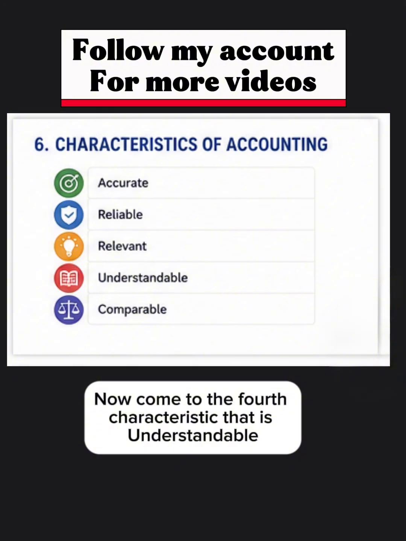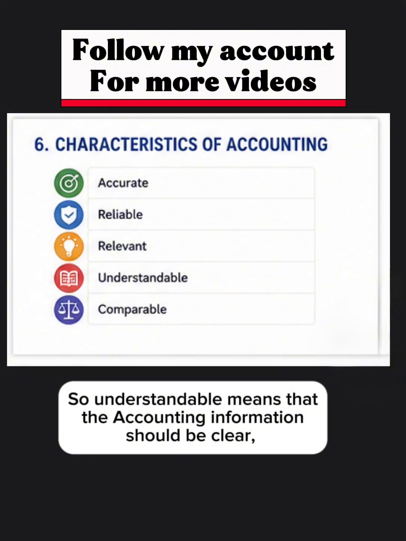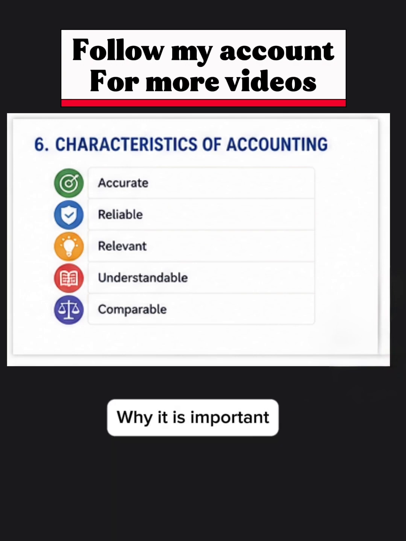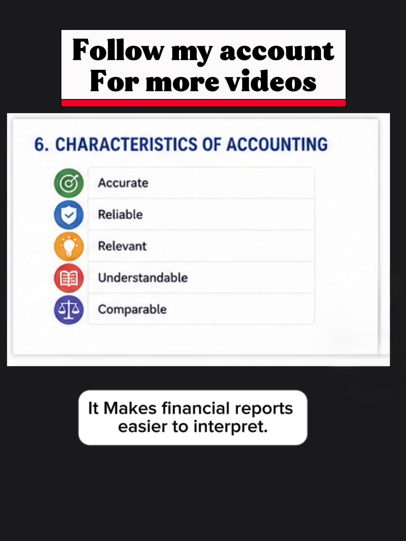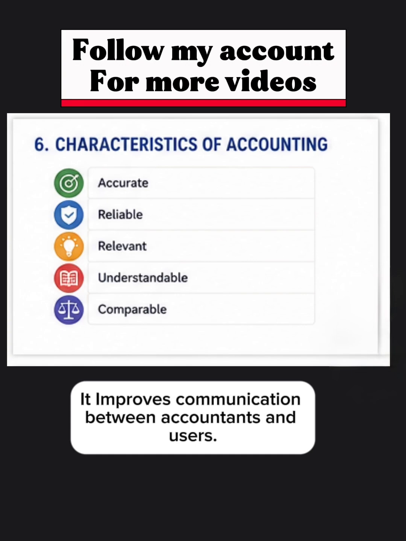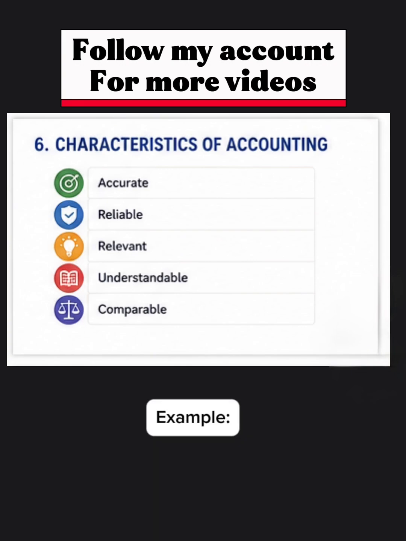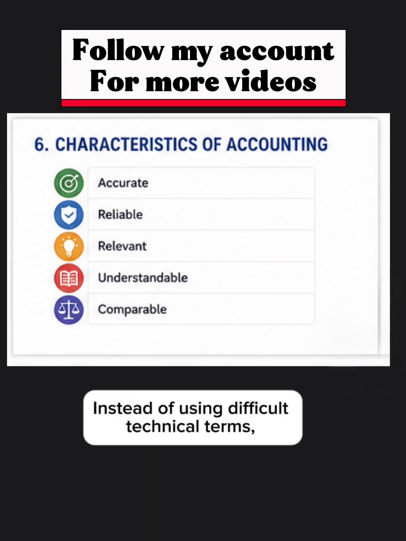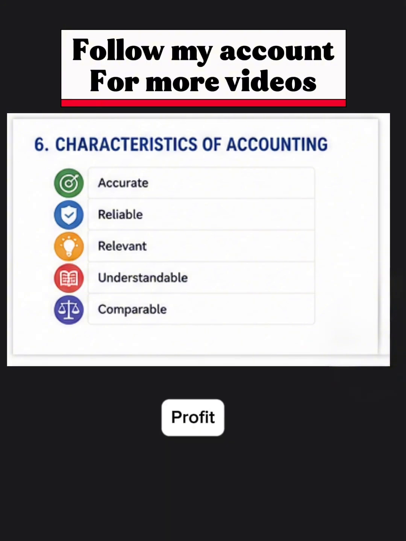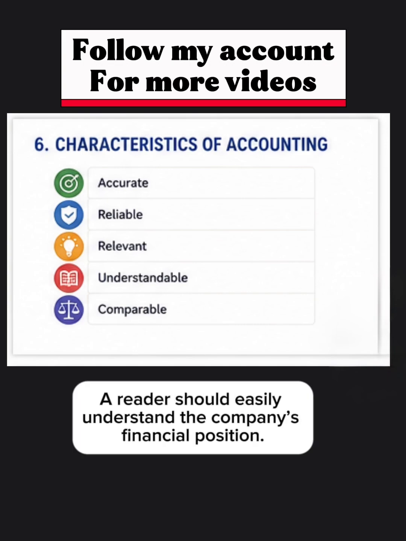Now come to the fourth characteristic, that is understandable. So, understandable means that the accounting information should be clear, simple, and easy to understand for users who have basic accounting knowledge. Why it is important? Because it makes financial reports easier to interpret. It reduces confusion. It improves communication between accountants and users. Example, instead of using difficult technical terms, financial statements should clearly show sales, expenses, profit, assets, liabilities. A reader should easily understand the company's financial position.